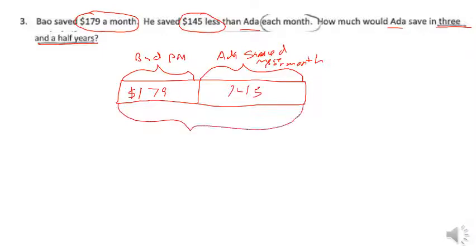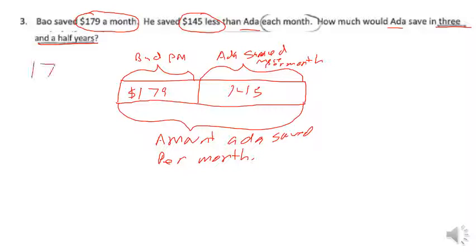So we know that is 145. So the total of these two is going to equal the amount Ada saved per month.